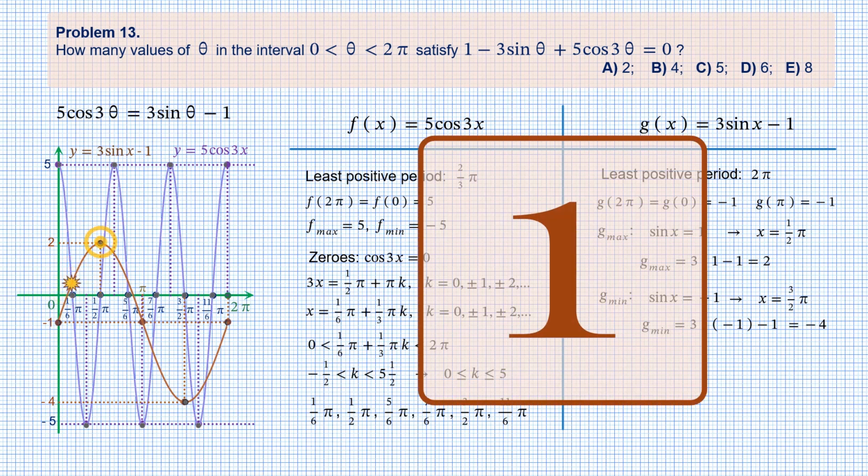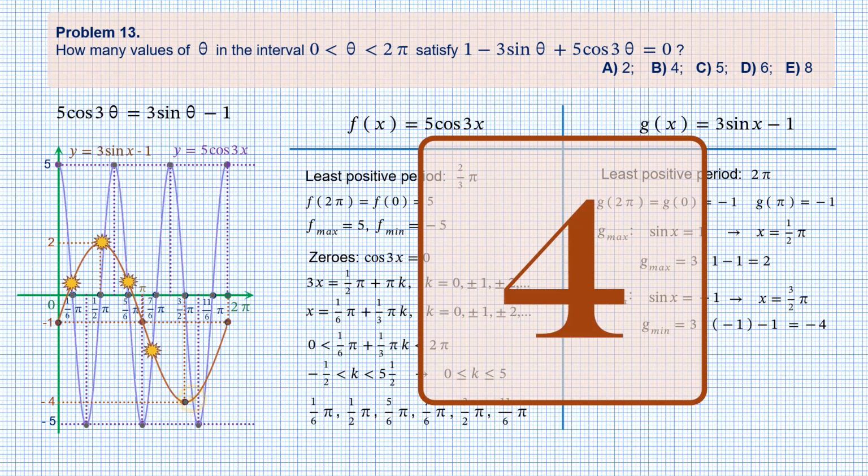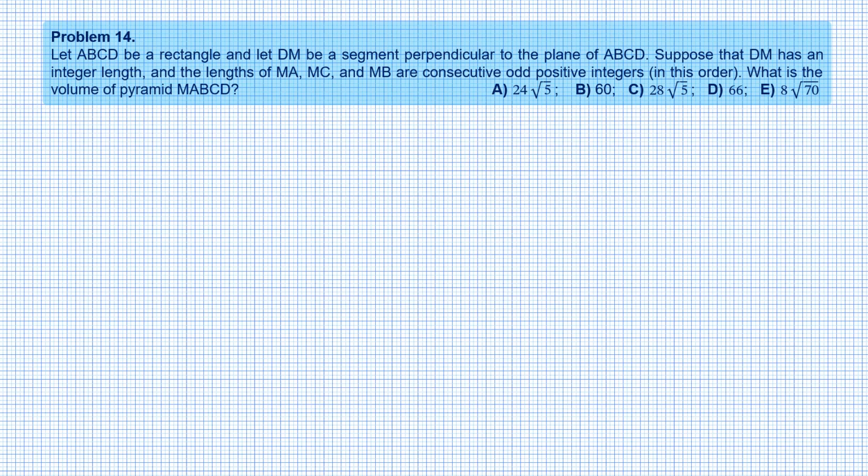1, 2, 3, 4, 5, 6. That's choice D. And we leave problem 13 for problem 14.